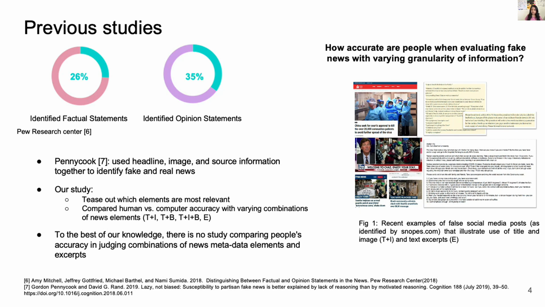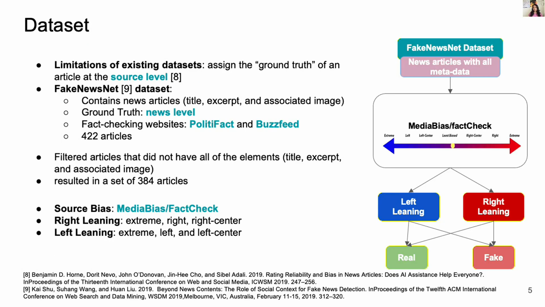To the best of our knowledge, there is no study comparing people's accuracy in judging combinations of news metadata elements and excerpt. For this, we considered the FakeNewsNet dataset, as other existing datasets were labeled based on the credibility of the source. Whereas this dataset contains labeled real and fake news from PolitiFact and BuzzFeed fact-check websites with metadata which are required for our study. Then we extracted the article source bias from the Media Bias Fact Check website, which assigns 7 degrees of biases from extreme left to extreme right, which we grouped into 2 categories, right-leaning and left-leaning, to generate the data for our survey.